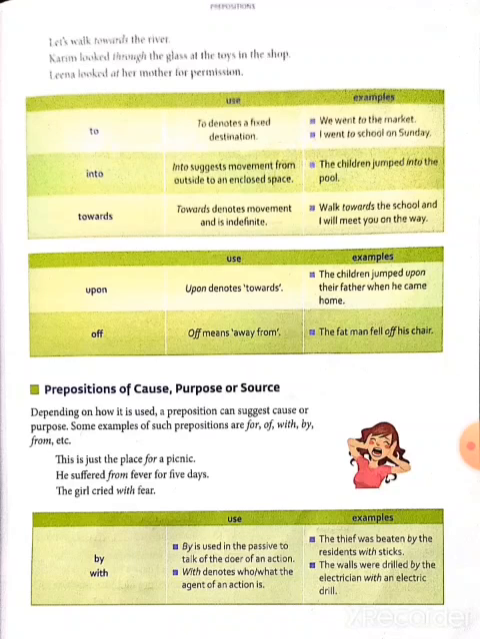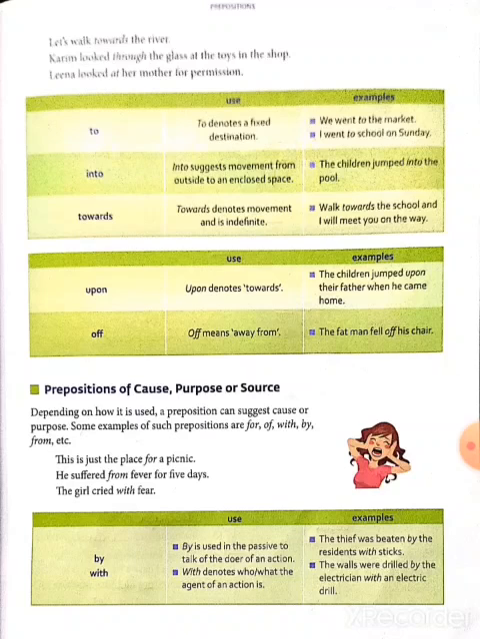Next, preposition upon. Example, the children jumped upon their father when he came home. Next, off. Off means away from. The fat man fell off his chair.